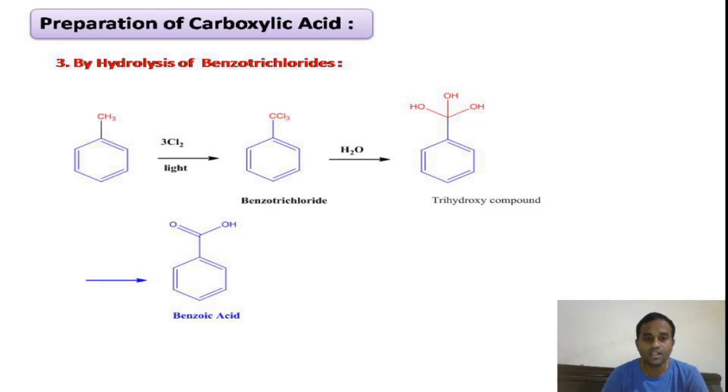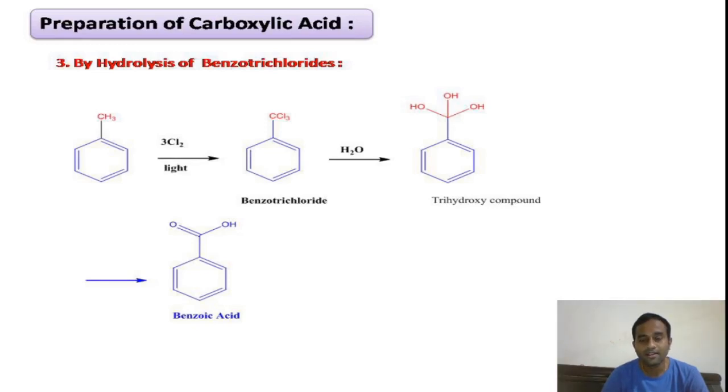If we use aluminum trichloride as the catalyst, then chloronium electrophiles will be generated, which will undergo substitution on the benzene ring. But here the chlorination is in presence of light, so we get free radicals, and thereby the chlorination takes place on the side alkyl carbon.